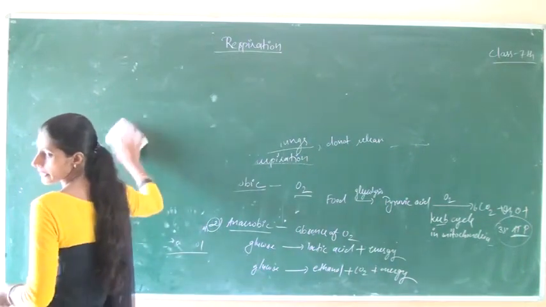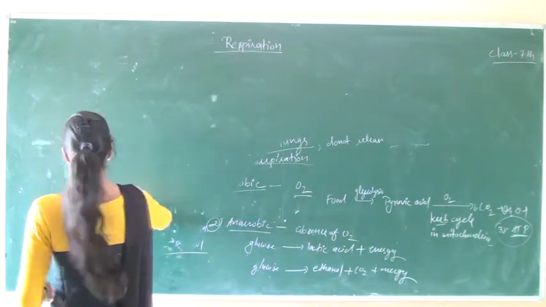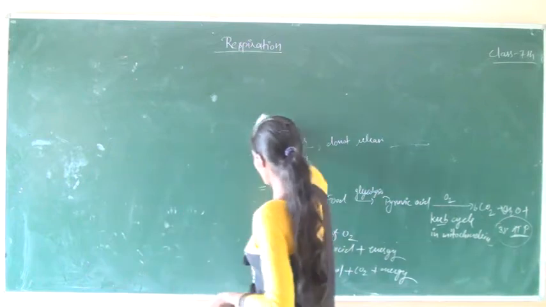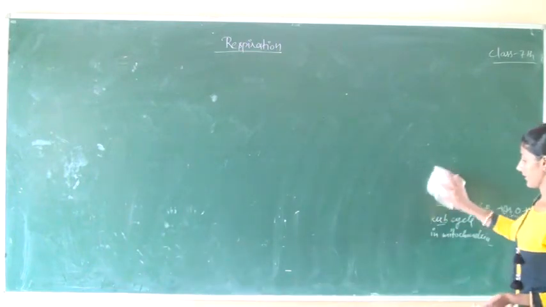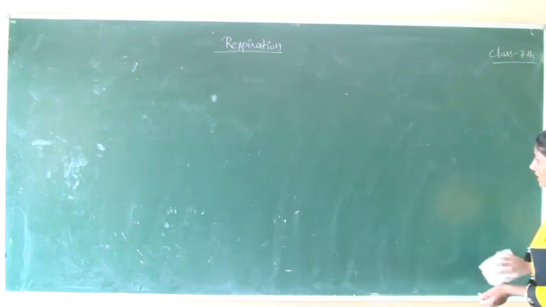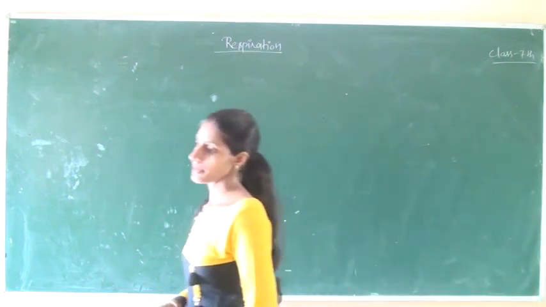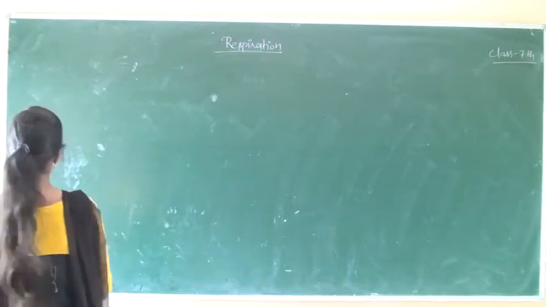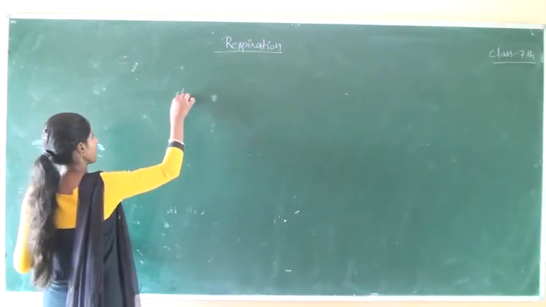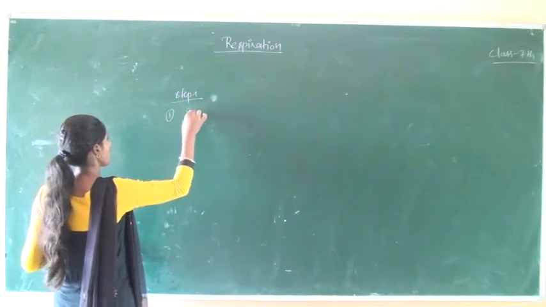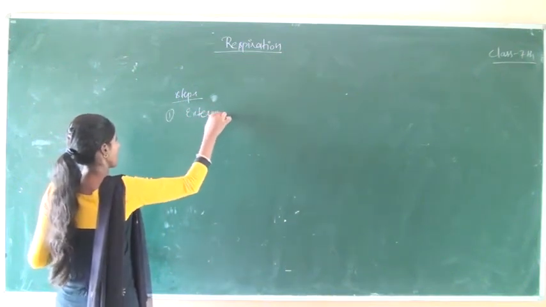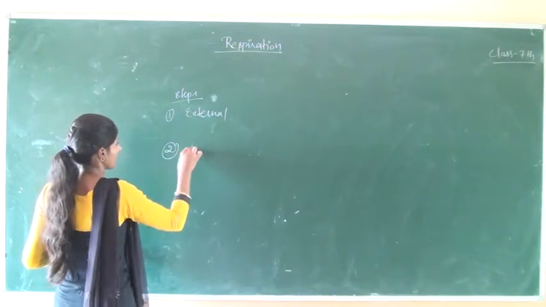After that, steps of respiration, that is, internal respiration, external respiration and cellular respiration. These are the steps of respiration.